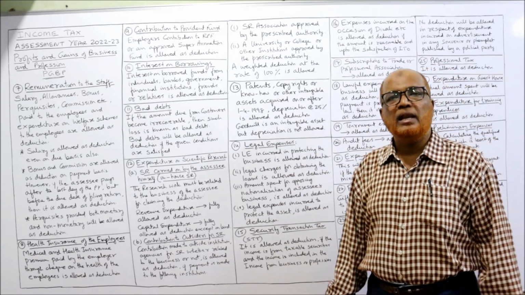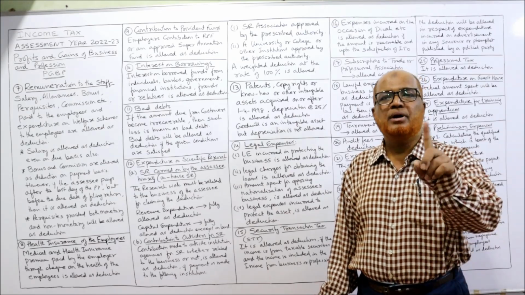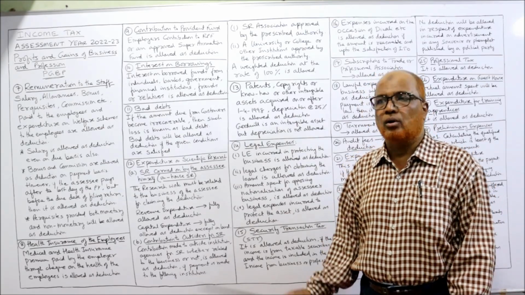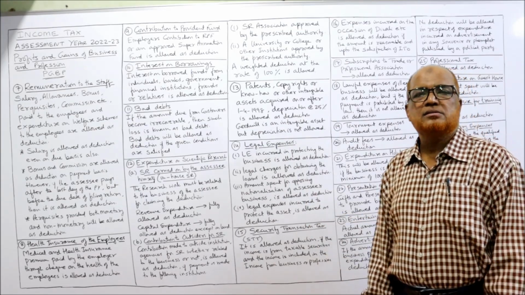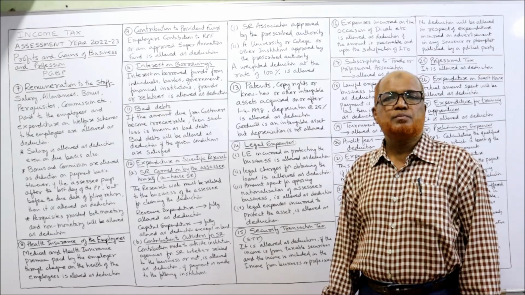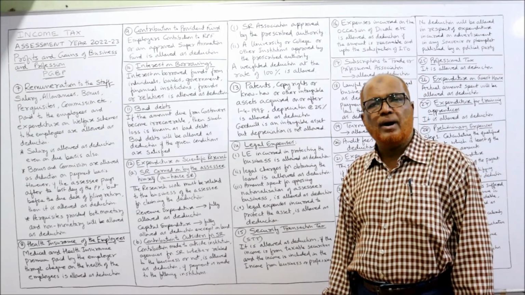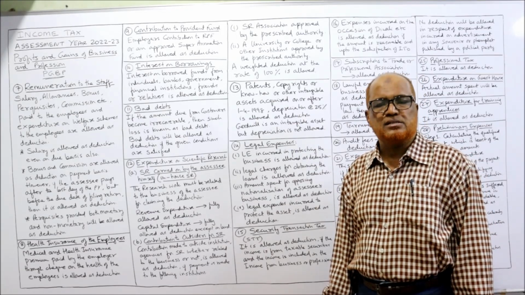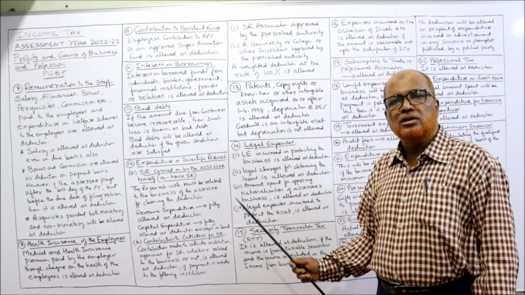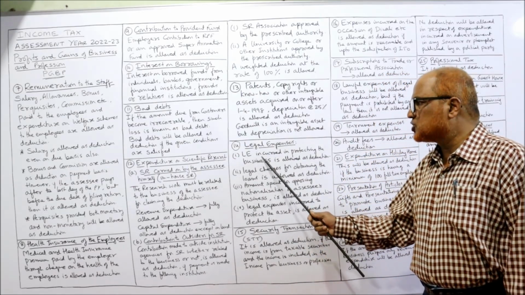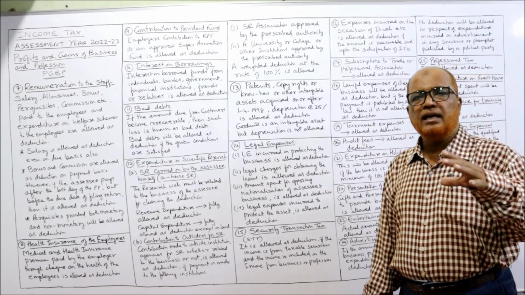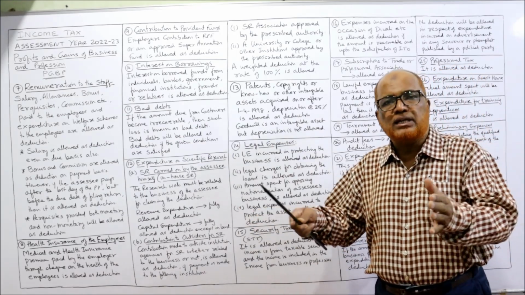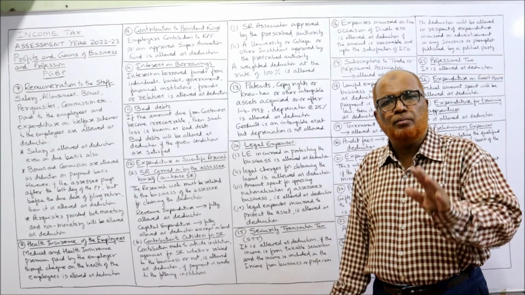But remember, goodwill is an intangible asset, but no depreciation is allowed on goodwill. Remember all these points. Then legal expenses. A number of legal expenses will be incurred by the SSC, by the business. Whether it is allowed or not, here the law says legal expense incurred in protecting the business is allowed as deduction. So any legal expenses in order to protect the business will be allowed.